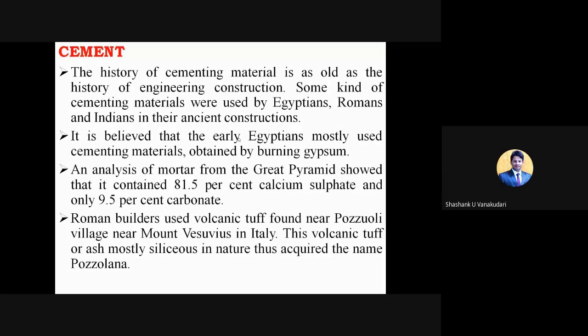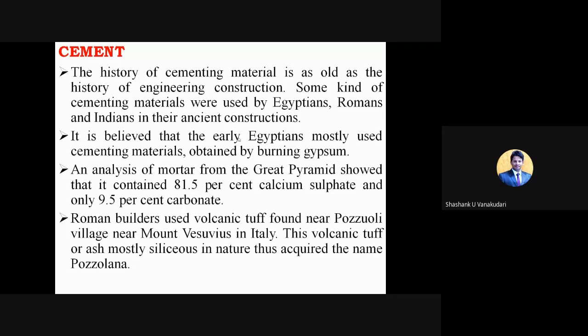Actually, it is a village name, near Mount Vesuvius in Italy. From that particular village they took this raw material, volcanic tuff or ash, and concluded that it mainly contains siliceous material. Siliceous materials are nothing but the silica contents present in those materials.